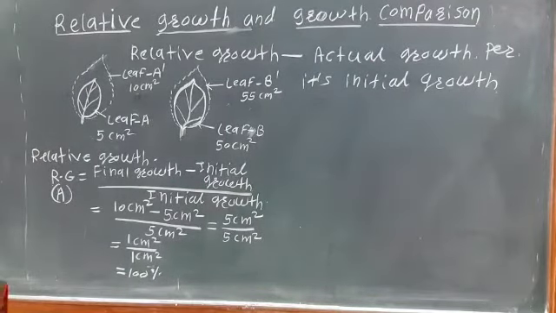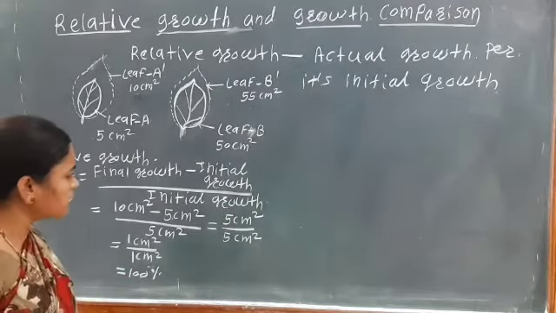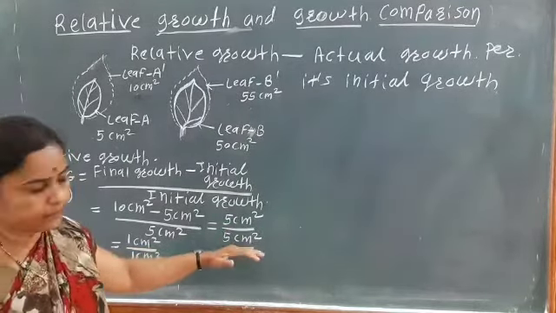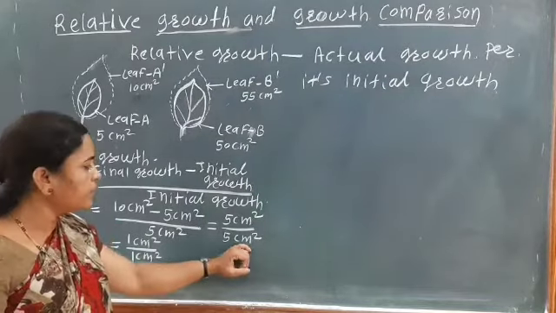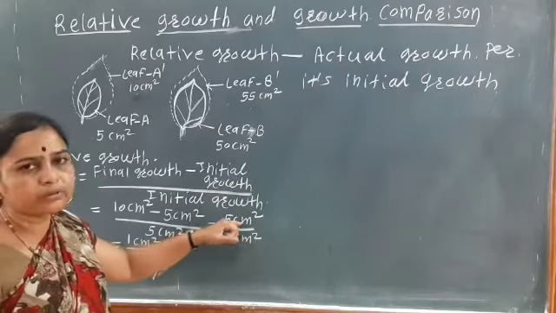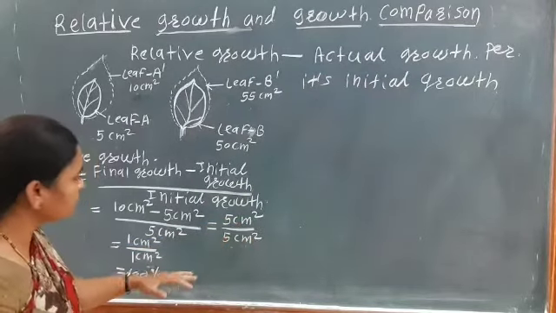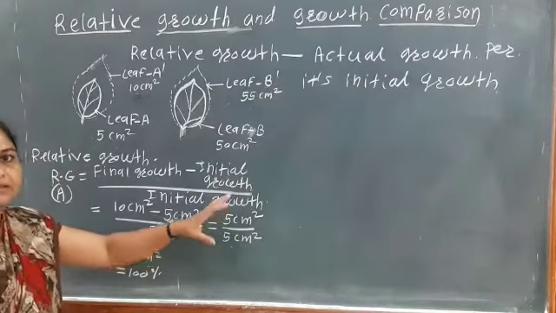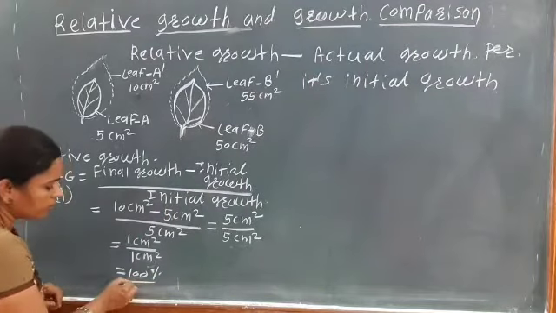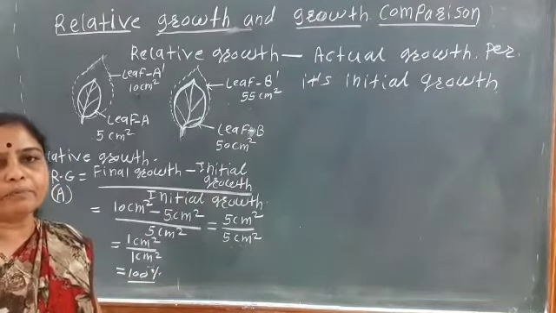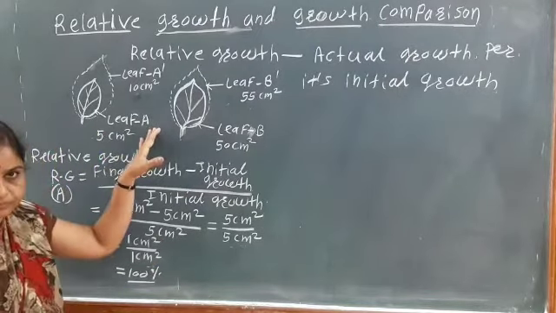Okay, so here the initial size, if we see, is 5 centimeter square and the growth is 5 centimeter square. Out of the 5 centimeter, the growth is also 5 centimeter. So here the relative growth is 100% in leaf A.